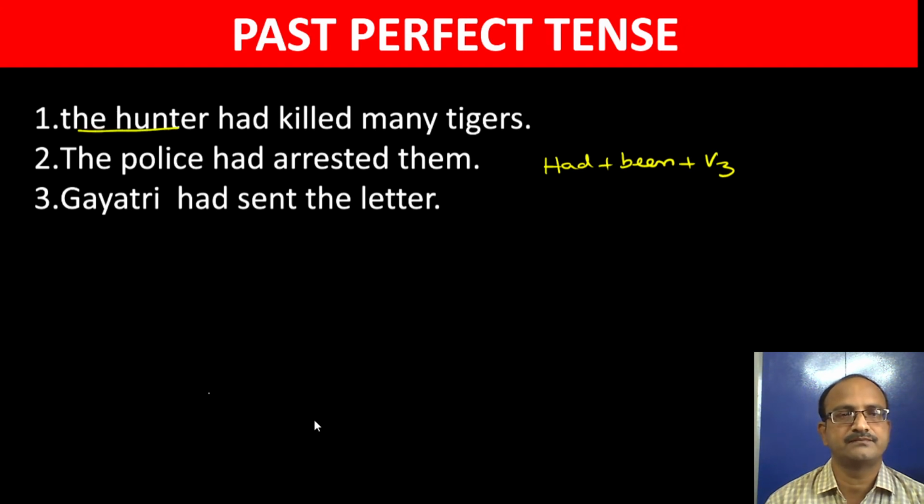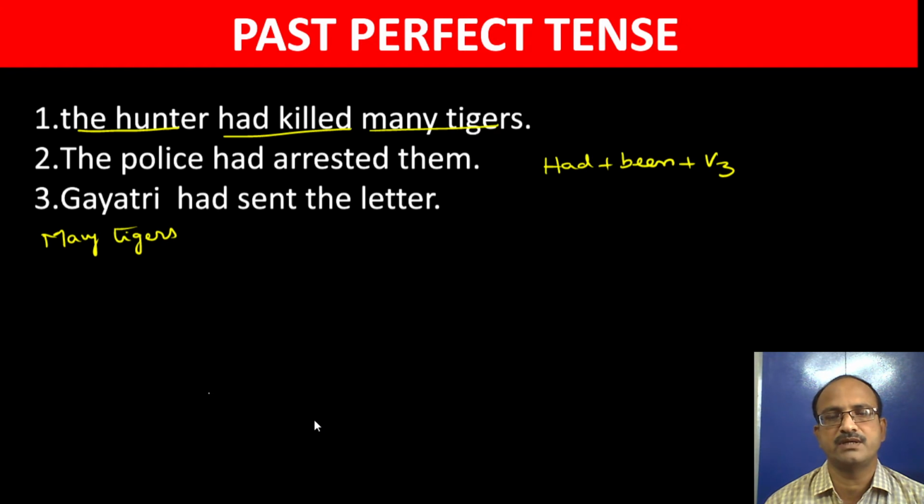The hunter, the subject, had killed, the verb form, many tigers, the object. So let's start the sentence with many tigers. The specialty of this tense is that we see had in the past perfect tense for both singular and plural, so we have no choice at all. So in the passive voice we take the same had, either singular or plural, doesn't matter.